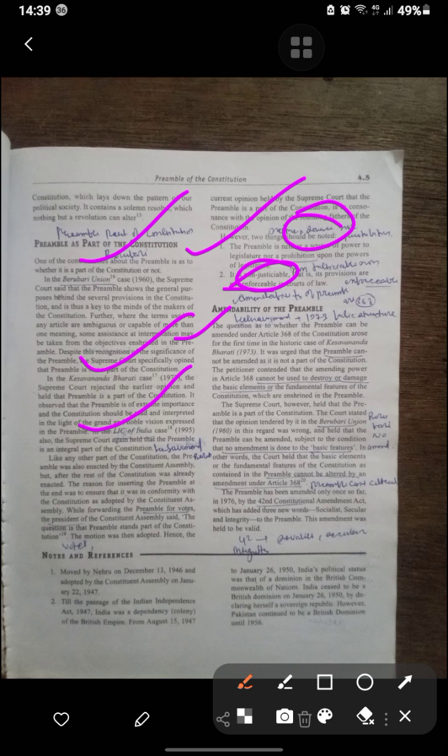The Preamble can be amended subject to the condition that no amendment is done to the basic feature. In other words, the basic element of the fundamental features of the Constitution contained in the Preamble cannot be altered or amended. The Preamble has been amended only once so far. The 42nd Constitution Amendment added the words socialist, secular, and integrity.